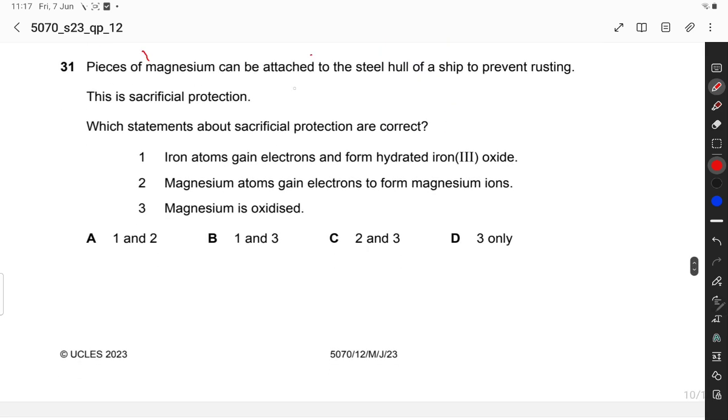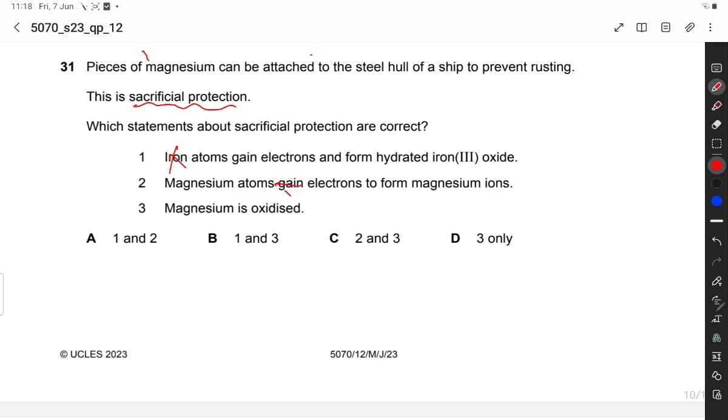Pieces of magnesium can be attached to the steel hull of a ship to prevent rusting. This is sacrificial protection. Which statements about sacrificial protection are correct? Iron atoms gain electrons and form hydrated iron(III) oxide. It is incorrect. Iron atoms lose electrons and form hydrated iron(III) oxide. Magnesium atoms gain electrons.